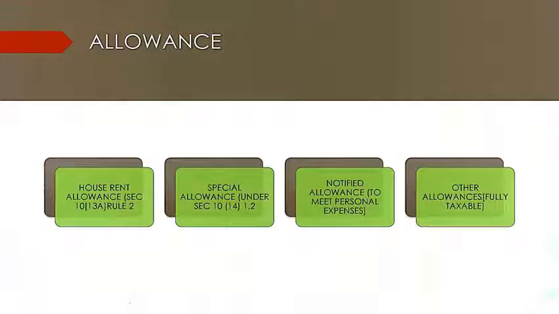Allowances. Allowances means a sum of money paid regularly to a person to meet needs or expenses. Here the allowances are house rent allowance, that is section 10 subsection 13A rule 2A, and special allowances under section 10 subsection 14(1) and (2), notified allowances to meet personal expenses, and other allowances which are fully taxable.